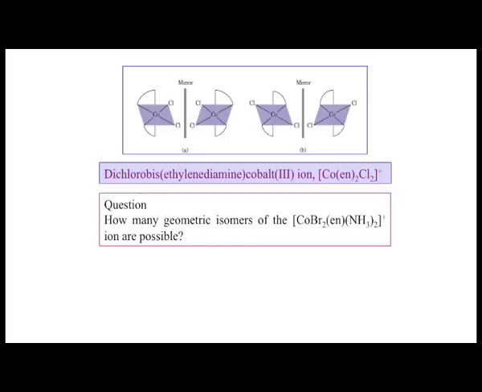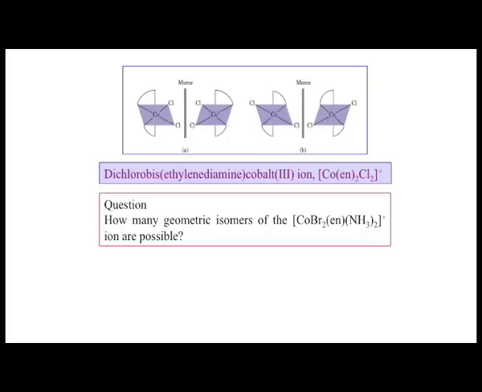So, what do we do? We do a very simple thing, what we have just seen for our corresponding cisplatin compound, that we put two of these chlorides on the right hand side. That was a square planar arrangement, but this is an octahedral arrangement. So, we block the other two positions by the bidentate ethylene diamine ligand, but we keep, like in cisplatin, two of these chloride groups on the right hand side.